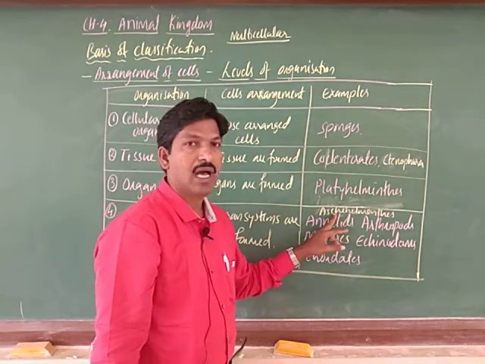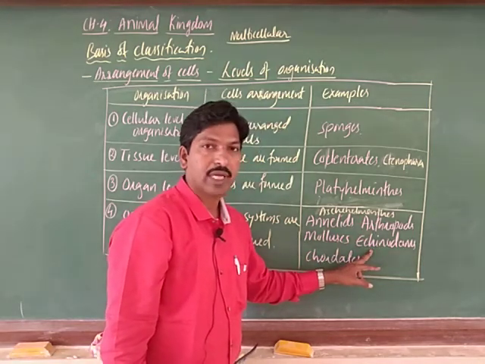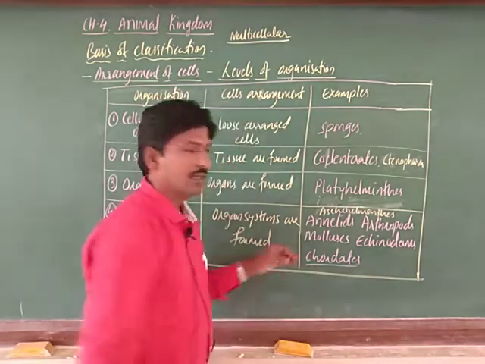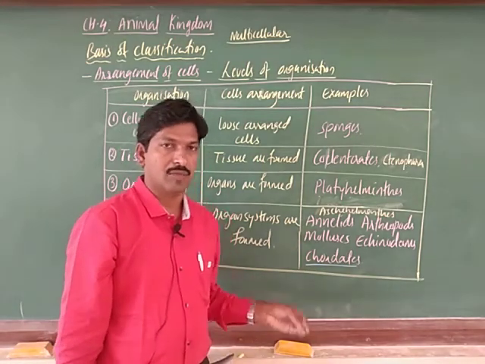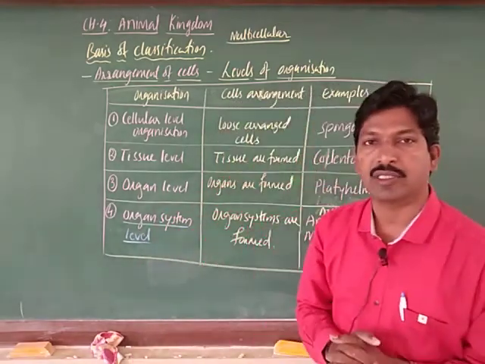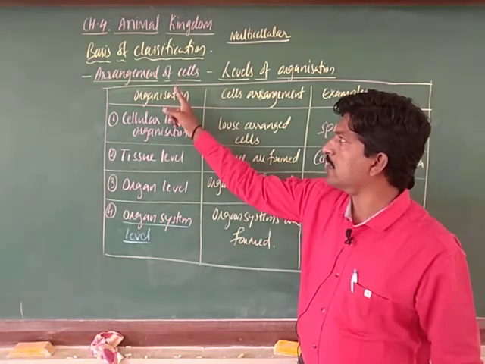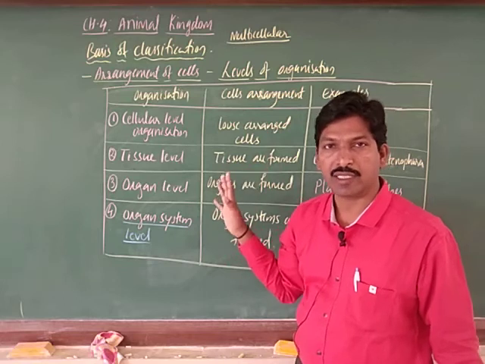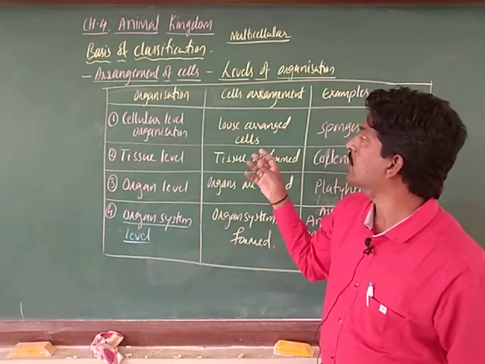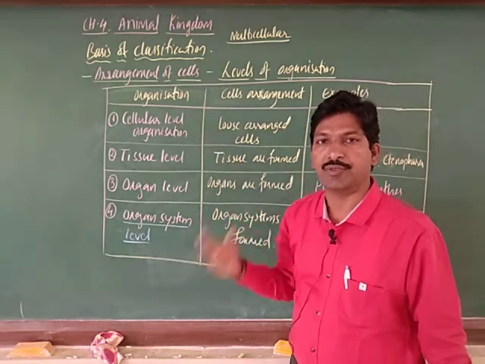and the examples are almost all higher phyla, including Aschelminthes, annelids, arthropods, mollusks and echinodermata. These are the different phyla of invertebrata, and another one is chordata, as you know, higher animals. By this chart we can understand the level of organization observed here. This is one of the important criteria for classification, the first criteria we considered. The remaining bases are symmetry, coelom, which we will discuss in the next video. Thank you, students.